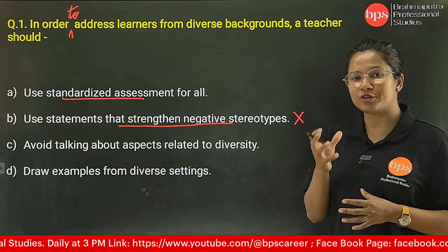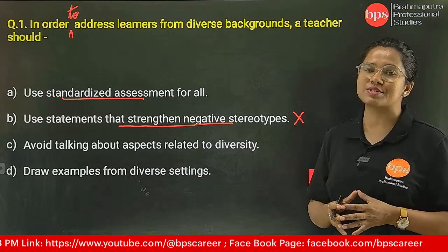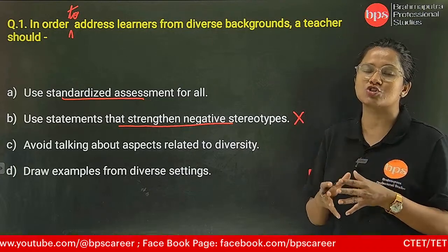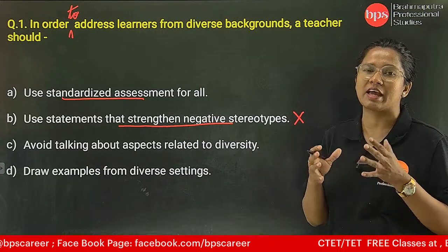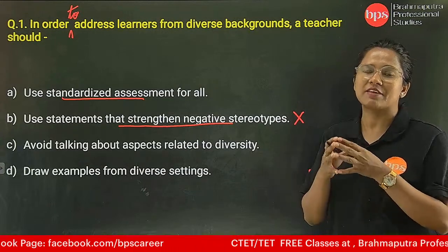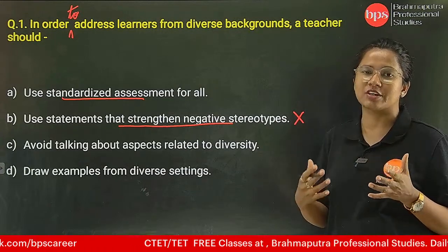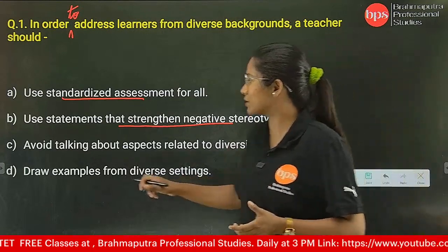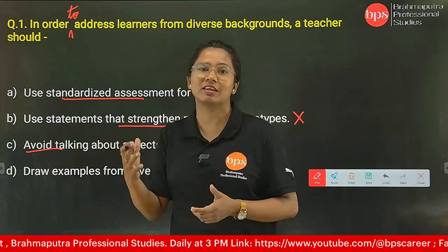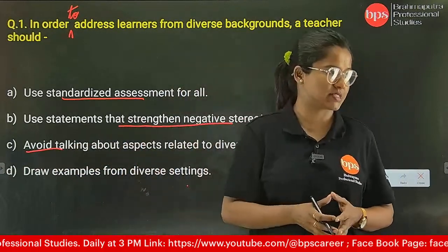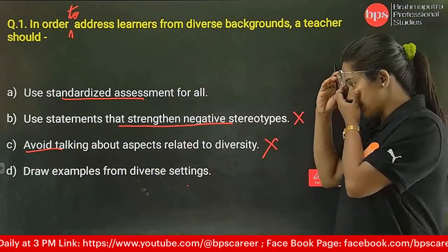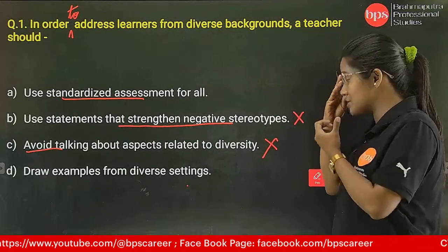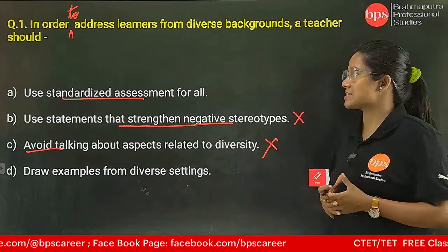In order to deal with diversity, we need to know the diverse effects, the diverse potential, the diverse spheres of education and their implications. So this is also not correct, because here it asks us to avoid talking about that. Next, we have the last one, draw examples from diverse settings.